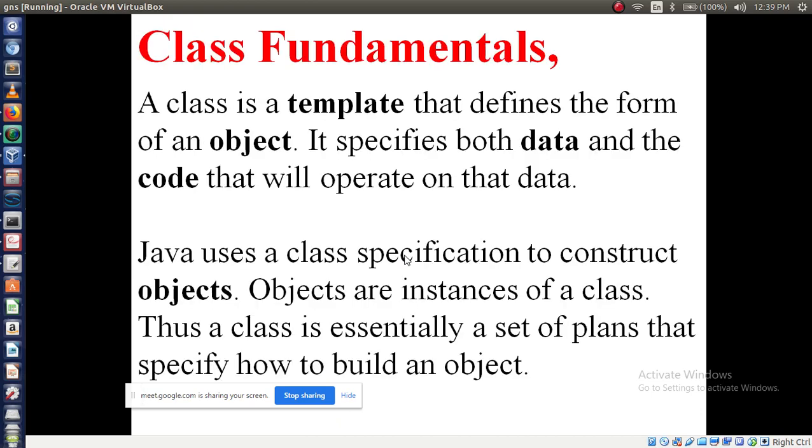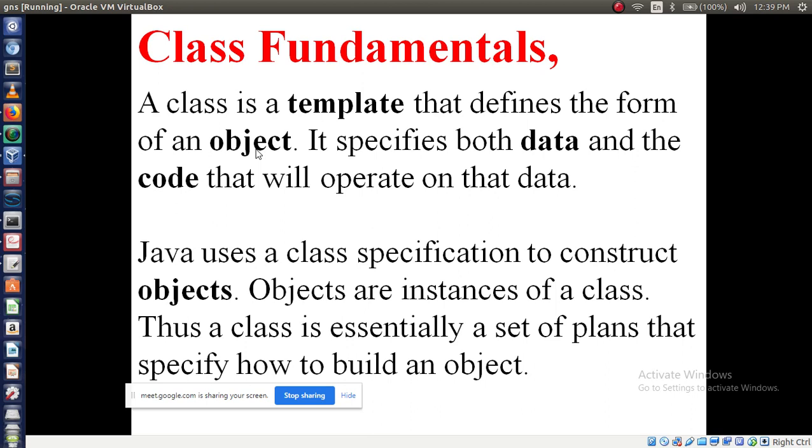Now today we will start the discussion about class fundamentals. So what do you mean by class? Class is a template. Class is a template that defines the form of an object. It specifies both data and code that will operate on that data. So class is basically a template.